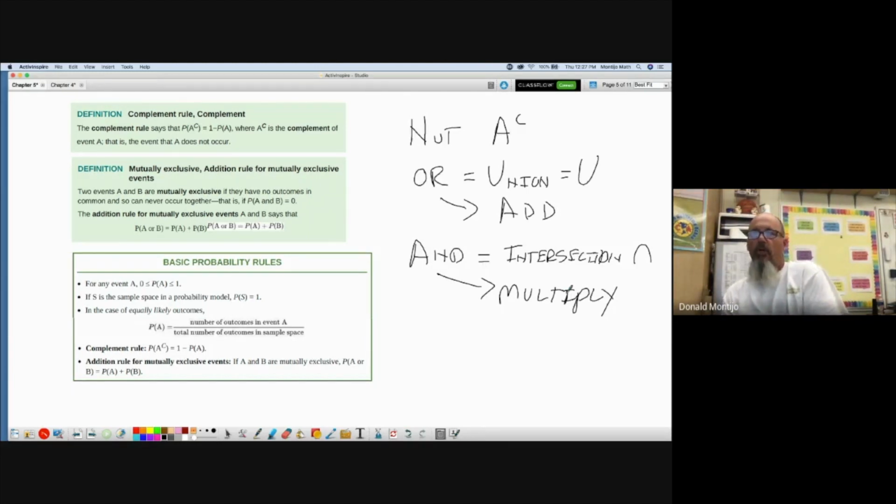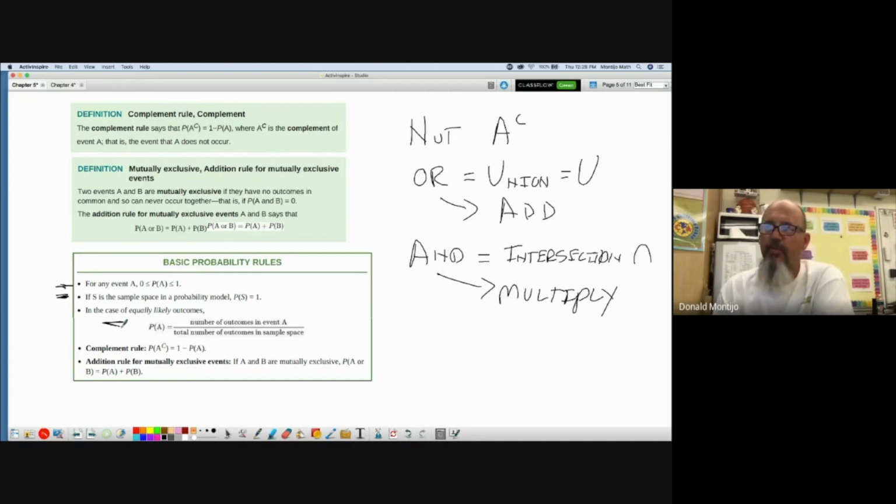Okay. So what are the basic probability rules? Every probability has to be a number between 0 and 1. If I add up all possible outcomes, or the sample space, it has to have a sum of 1. For equally likely outcomes, like flipping a coin or rolling a die, we know how to find the probability: the number of favorable outcomes over the total number of outcomes. This formula right here. The complement rule: the probability of not A is the same as 1 minus the probability of A, like the example that we just looked at.